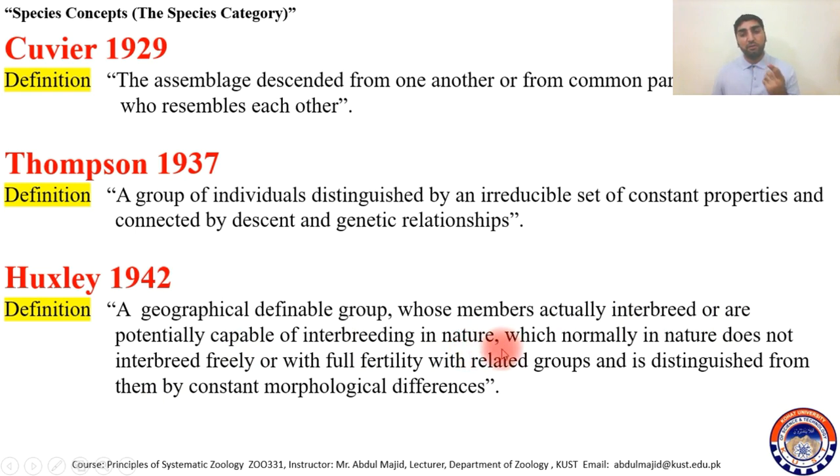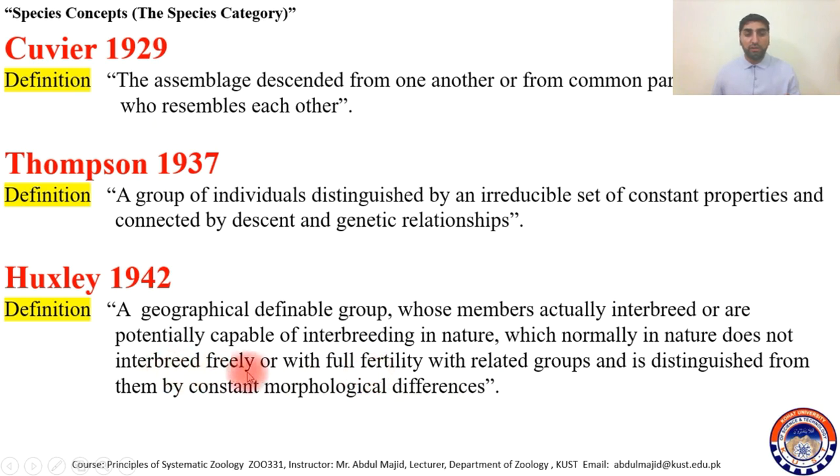But there is another aspect. They normally do not interbreed freely with other related groups. So for example, Equus caballus does not interbreed with Equus asinus, meaning a donkey cannot enter. Normally, they do not interbreed with horses, but sometimes it happens, and it is distinguished from them by constant morphological differences. And yet another important thing is that they are morphologically distinguished.